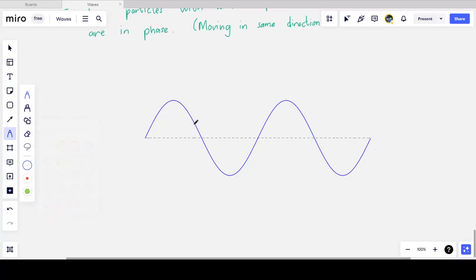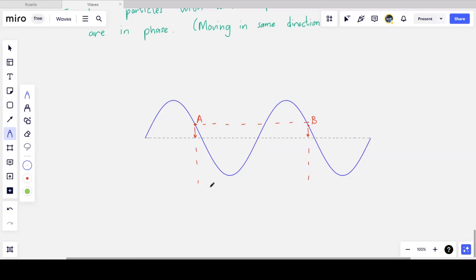So let's take 2 points on the wave. I'm going to take a random point here, A, and another random point, B. If you keenly observe this, you can see that these two particles have the same displacement from the equilibrium position, and they happen to be one wavelength apart. So the distance between A and B is one wavelength, and what this means is that they are moving in the same direction.